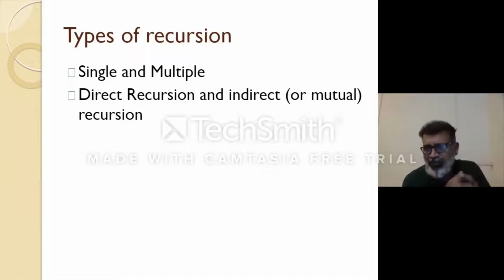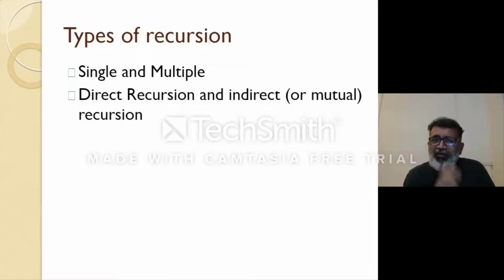Factorial or a power function are all examples of single recursion. Multiple recursions are like the binary search algorithm or binary tree traversal. These are basically multiple recursive algorithms.